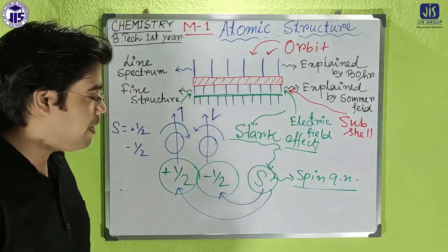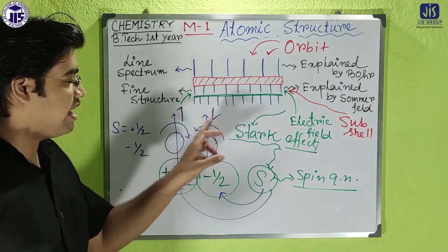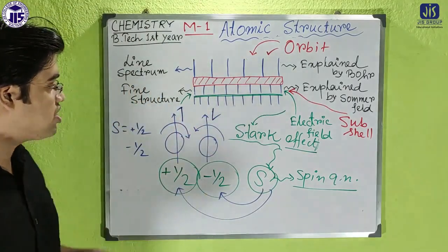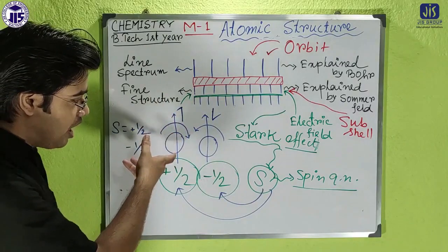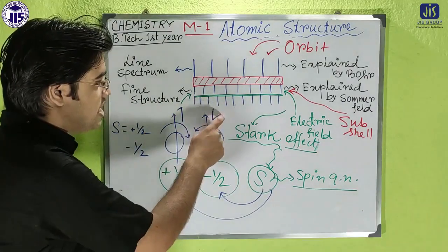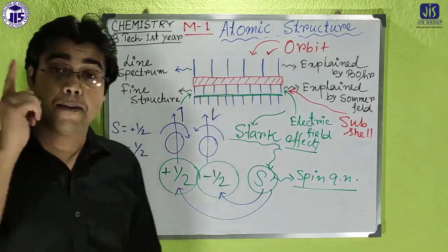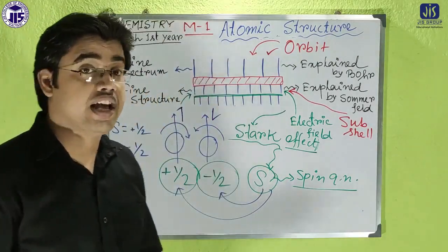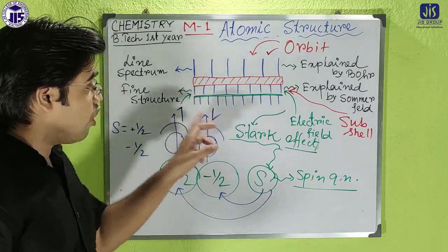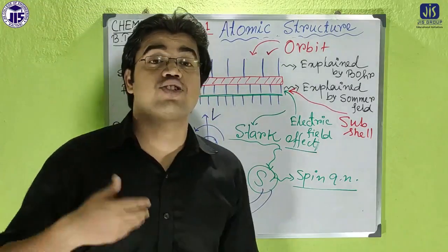I will give you one example where we will use that kind of sign actually. But the meaning of the sign is that if one electron is spinning in clockwise direction, that sign indicates another electron spinning in another direction. It may be clockwise or anti-clockwise, but opposite direction. So that sign will also be used at the time of electronic configuration.